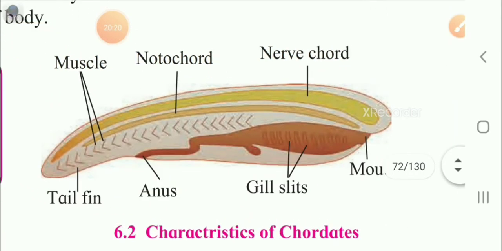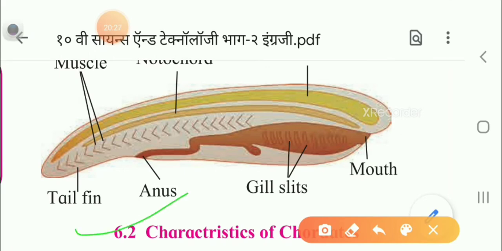And where is the mouth? In embryo stage. So this is an important thing that you have to see. 6.2.